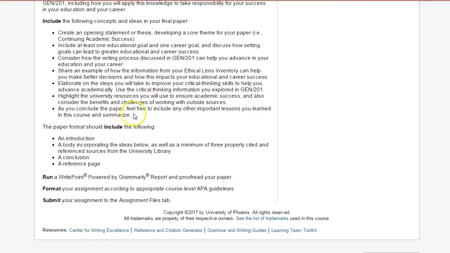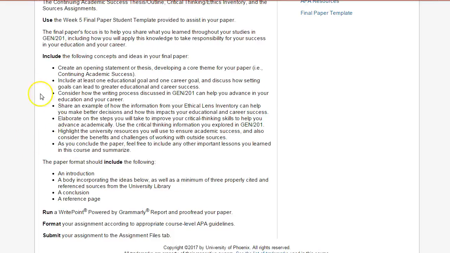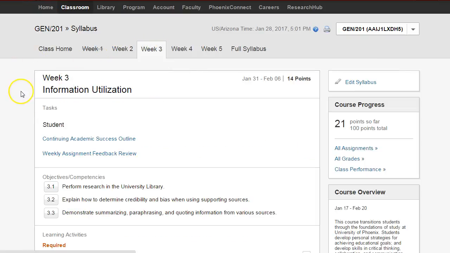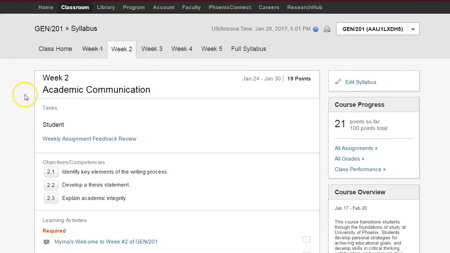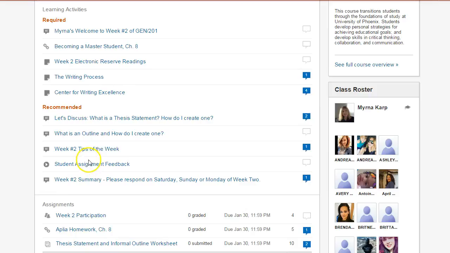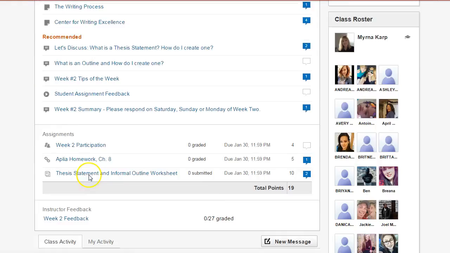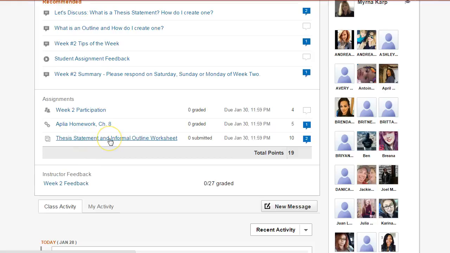Please look this over, because this is the basis for the information that you are going to be referencing in the library this week. Now I'm going to go back to week 2. Here we have your outline, your thesis statement and your informal outline. Remember, your thesis statement will be the first sentence of your week 5 assignment. Your informal outline, you're going to be using as a guide for your week 5 assignment.